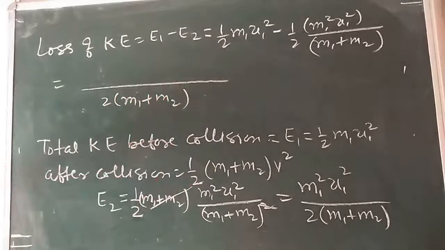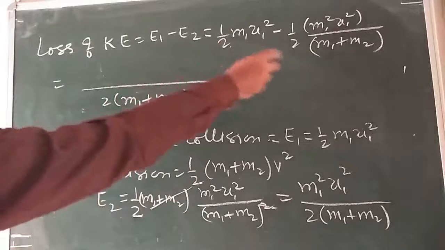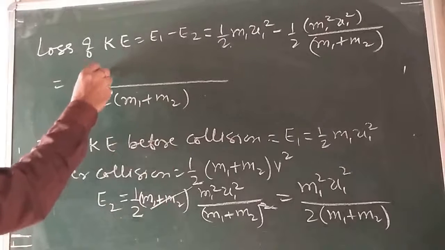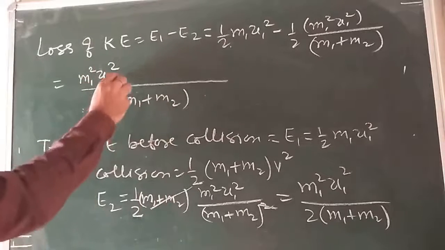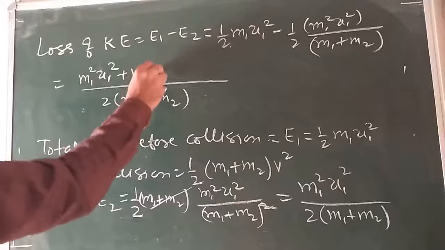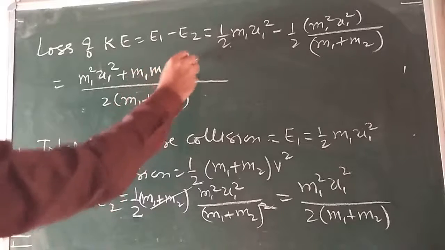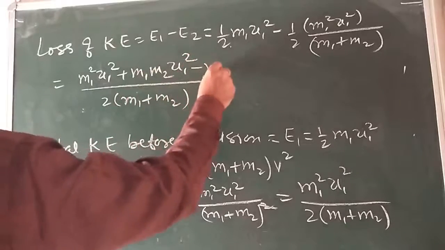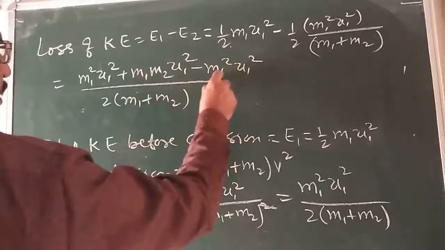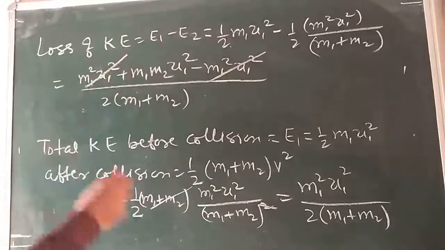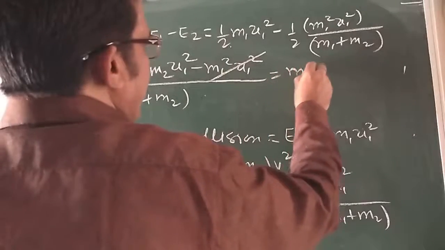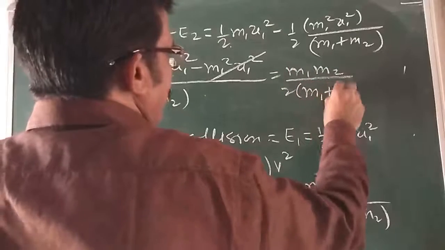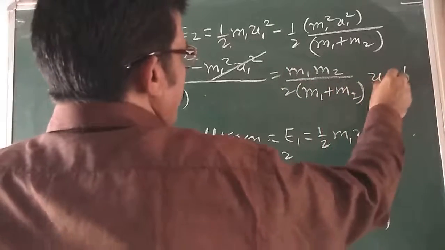So what we are getting here, we multiplied it by this. So we can write here m1 square u1 square plus m1 m2 u1 square minus m1 square u1 square. This and this cancelled. So what we are getting here is m1 m2 divided by twice of m1 plus m2 into u1 square.